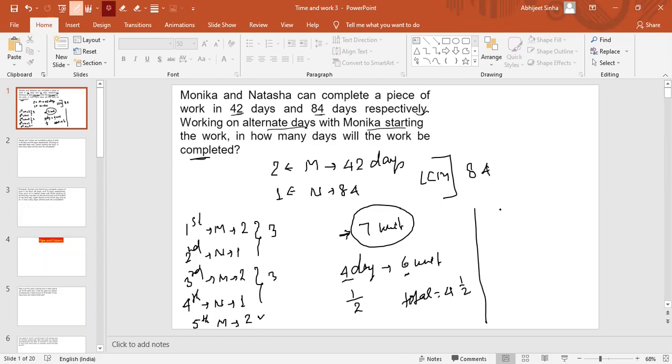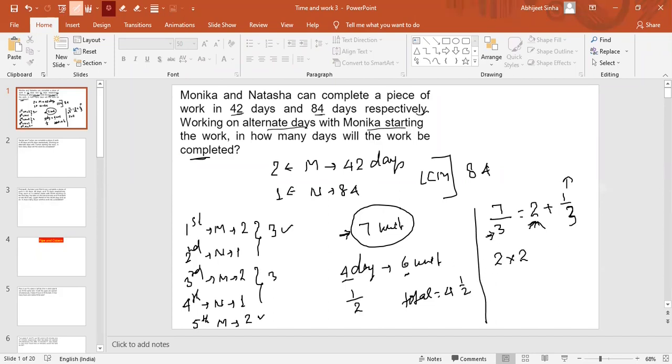In the other way, we will divide this 7 units by 3. Take the integer part and fraction part and write them separately. So what I'm getting here is 2 and 1 by 3. Why 1 by 3? Because 1 unit of work is left after dividing. And this 2 is not 2 days, you need to understand that. To calculate the number of days, we have to multiply this 2 with 2. Why am I multiplying with 2? Because 3 units of work get done in 2 days.